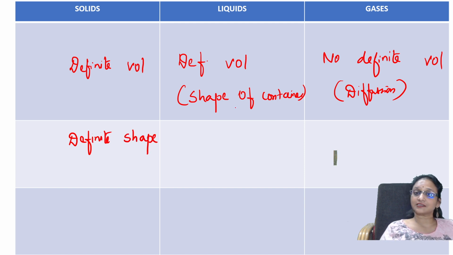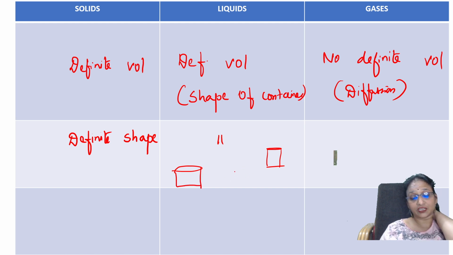Now, as I said, liquids are going to take the shape of the container. Correct, students? Right? The same thing as above. Whichever container you take, if you take a glass, they're going to take the shape of the glass. If you take a big tumbler, it'll take the shape of the tumbler. If you take any sort of round shaped container, it takes the shape of a round shaped container. Correct? So you'll be writing the same shape of the container, same thing as above.